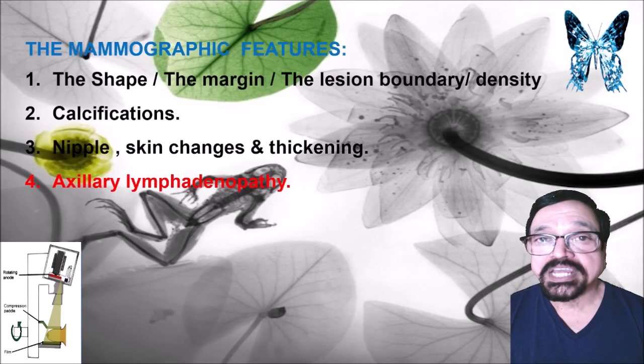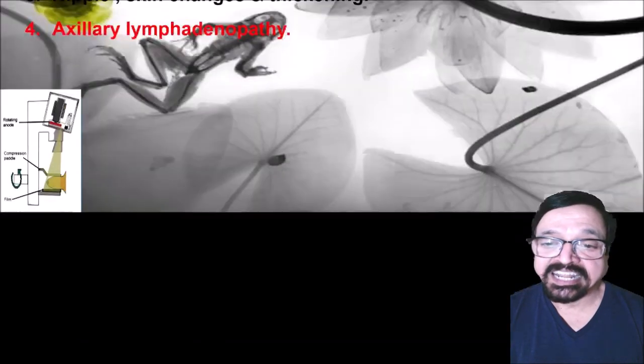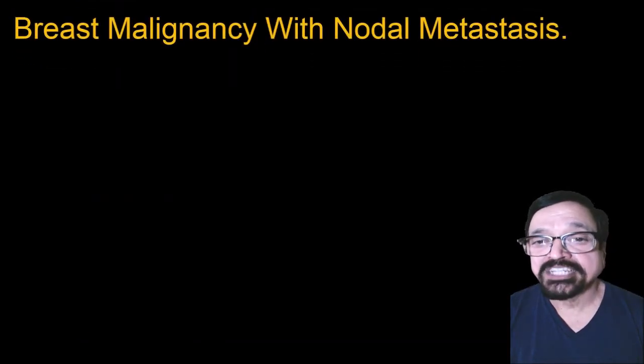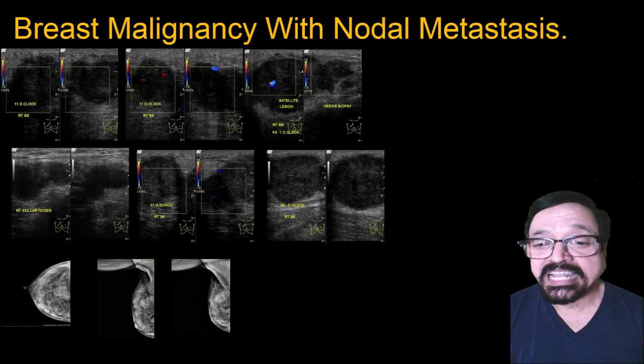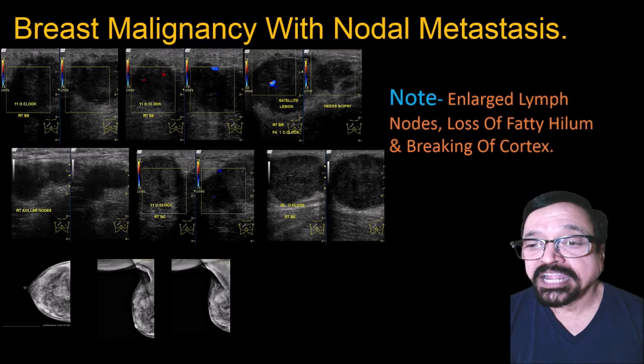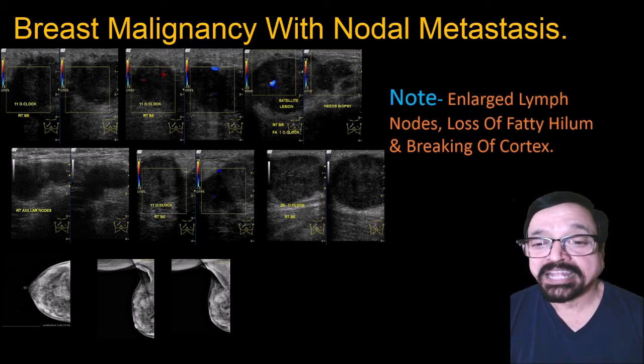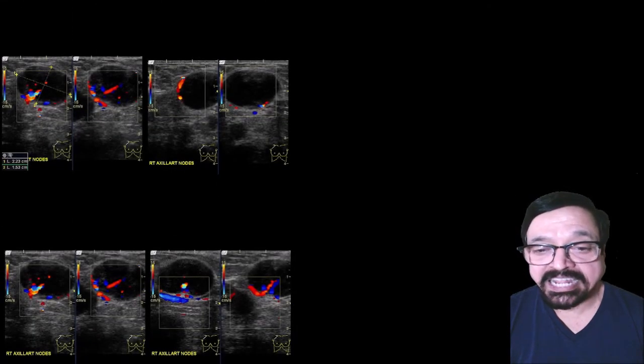Now let us come to another fact, that is mammographic features. Last is the axillary lymphadenopathy. Lymphadenopathy plays a major role in diagnosis. Now here you are seeing lymph nodes. We have already discussed all the characters of lymph node. It should be larger, it should be heterogeneous, it should lose the fatty hilum, it should break the cortex. If all these things are present, then you have no differential other than to put this as a malignant lesion.